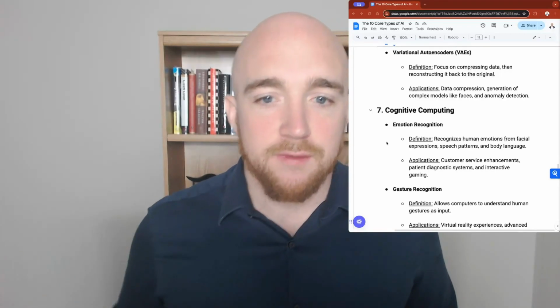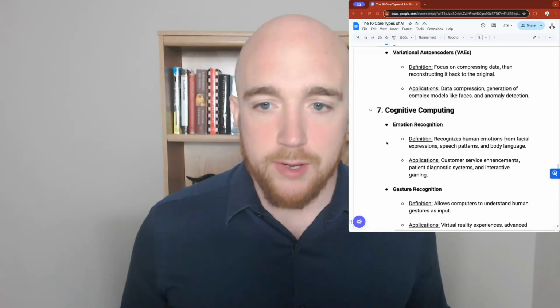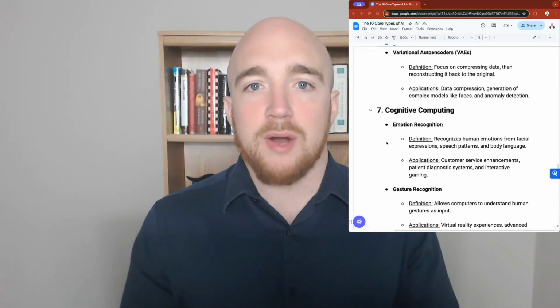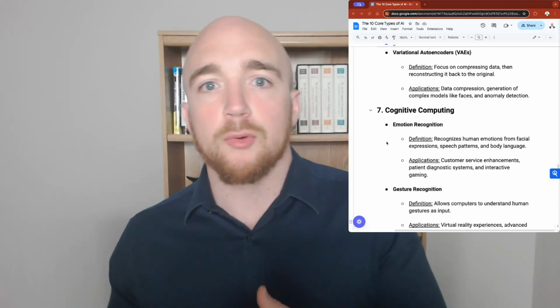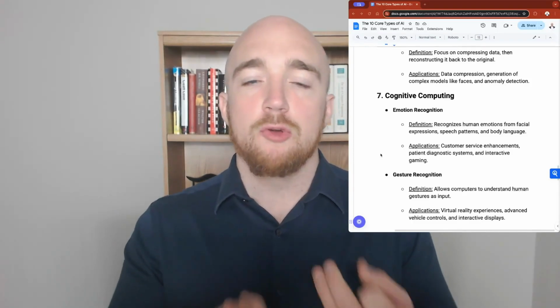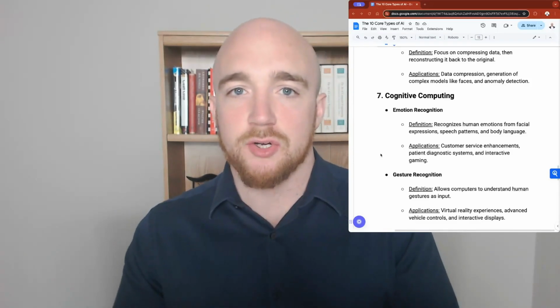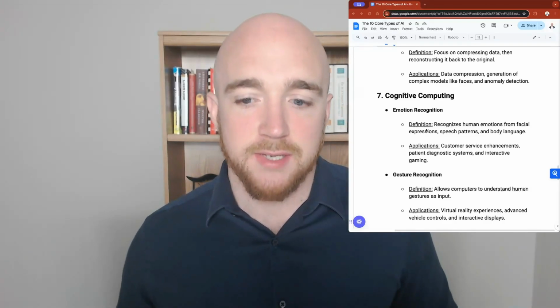Next is cognitive computing. In a similar way to, let's say, deep learning, we are taking human thought processes and putting them into a computerized model so that we can test or improve our customer experience and interaction. We're taking some of those more human things like emotion and gestures and interpreting them so that we can make decisions based on that data.